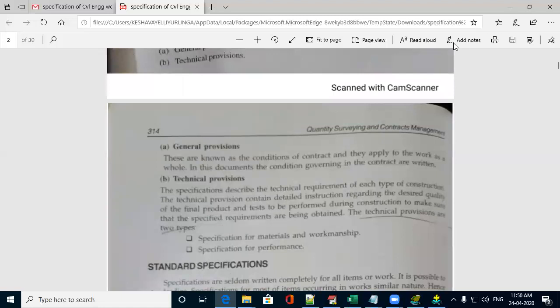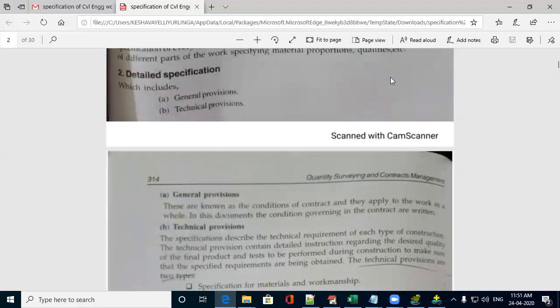General provisions are related to the contract documents, which apply to the workers. With respect to the technical provisions, it covers how the material and workmanship are technically carried out, their performances, everything comes under technical provision. This is a detailed description of the work.